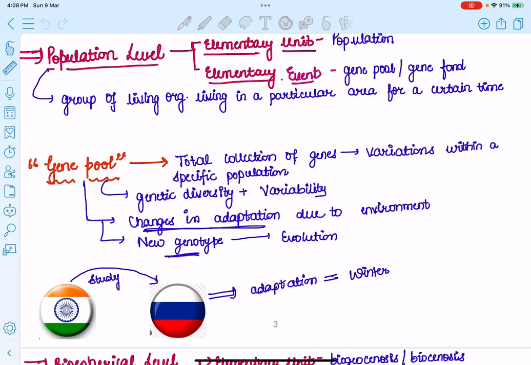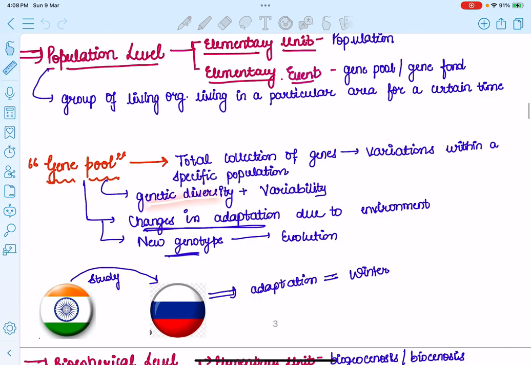Gene pool, according to biology, is the total collection of genes and their variation. The variations occurring in the genes within a specific population are basically responsible for showing their genetic diversity and variability. And if that population sees some changes in the environment, due to adaptation to their environment, a new genotype may occur which may lead to evolution.